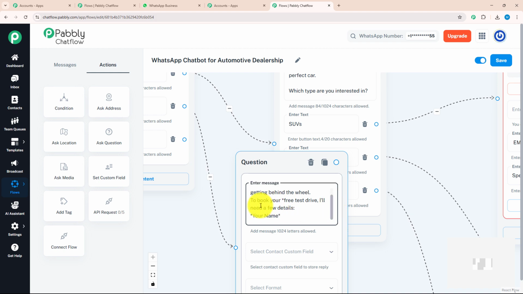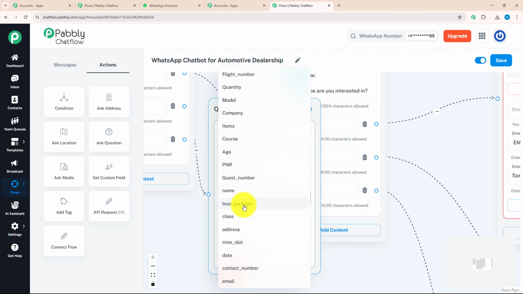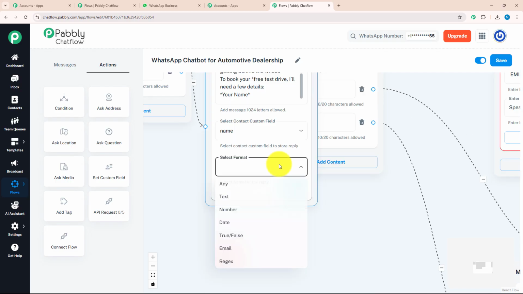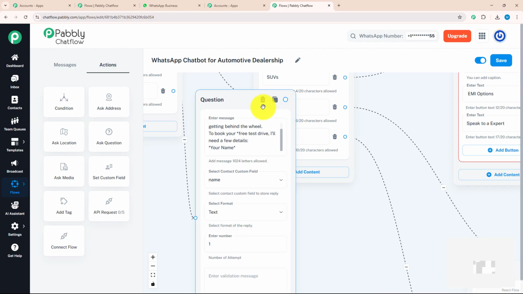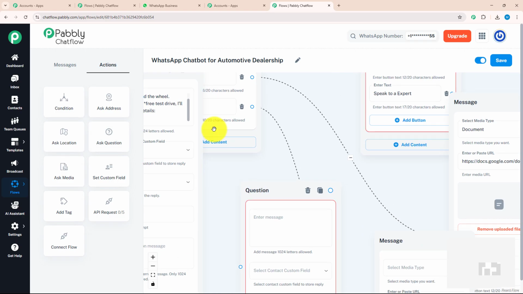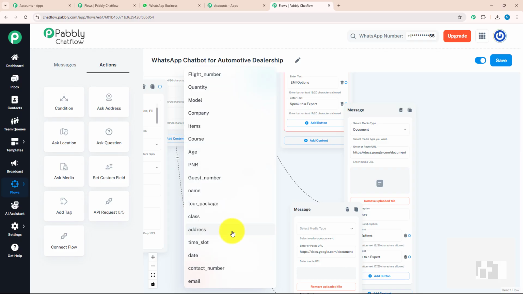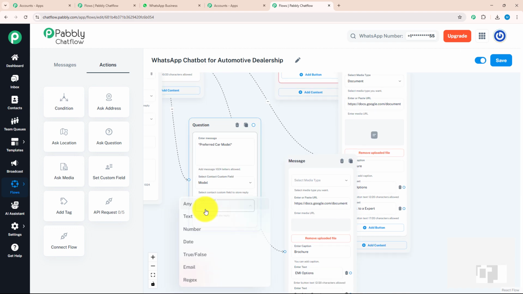And you can see I have put your name between 2 stars to give it a bold touch. After that, I will select contact custom field as name and format as text. After knowing their name, I want to know the preferable model. For that, again, I'm going to ask question, drag and drop this box over here and connect with my initial question. And over here, I will enter a message: preferable car model. With that, I'm going to add contact custom field as model and format as any.